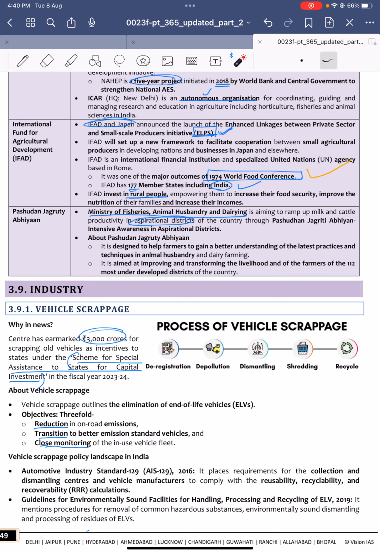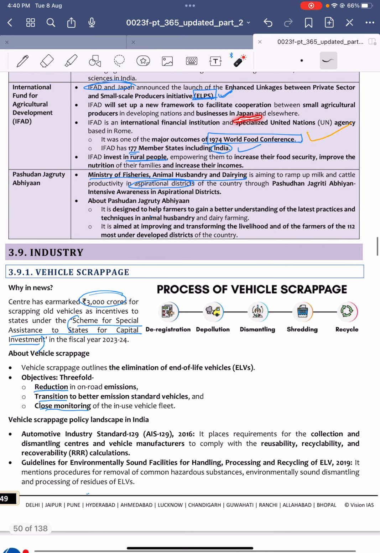Next, International Fund for Agricultural Development, and Japan. This International Fund for Agricultural Development is an international financial institution, a specialized UN agency, and it is one of the major outcomes of the 1974 World Food Conference. It has 177 members, including India. It invests to promote food security in rural areas. So recently, IFAD and Japan launched ELPS, a new framework for facilitating the cooperation of small agricultural producers in developing nations, and also in Japan.